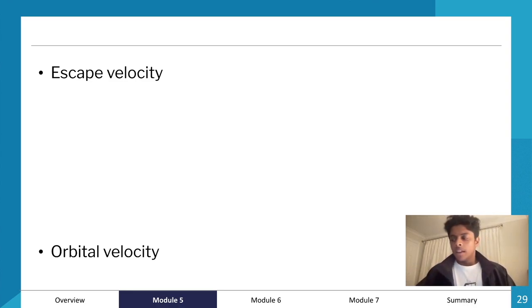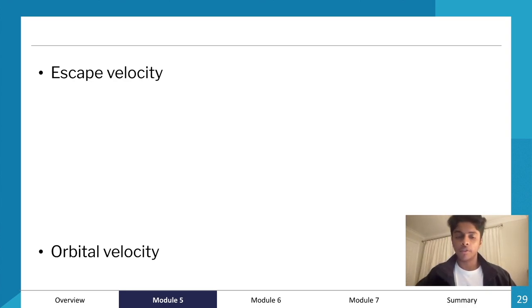So if that planetary object is undergoing uniform circular motion over the planetary body, then that would mean that there will be a centripetal force, right? Centripetal force in this case would act perpendicular, right? And if it's acting perpendicularly, it will basically be acting downwards towards the center of the Earth. The only other force that acts downwards towards the center of the Earth that we currently know of is gravity.